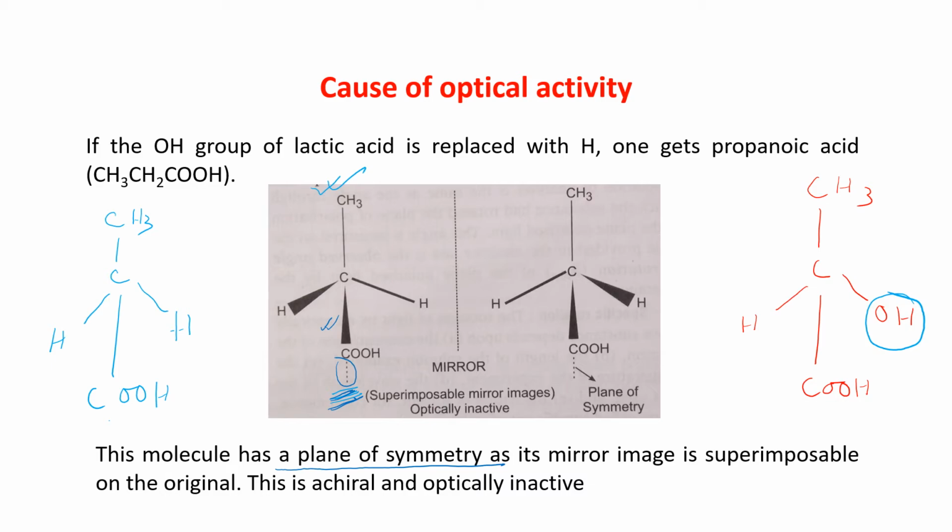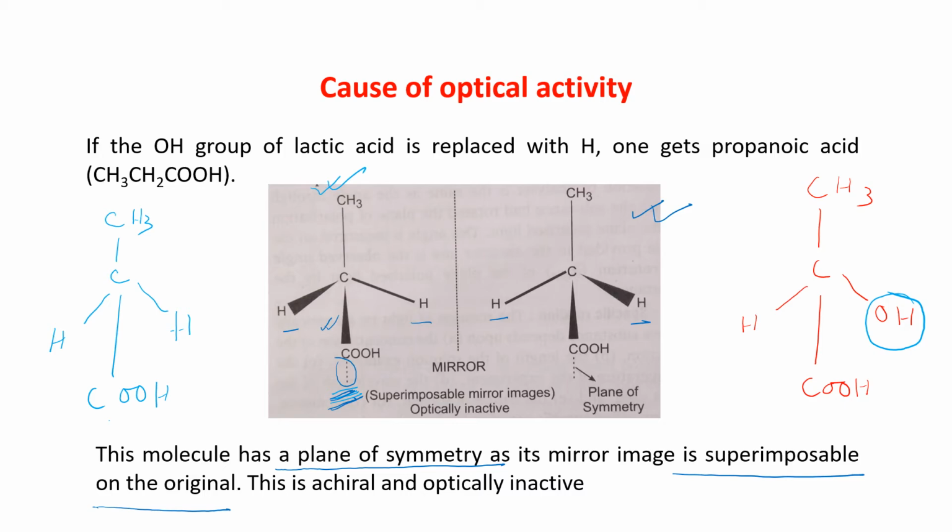So the mirror image of this propanoic acid is this one. You can see if you draw a plane of symmetry, then both sides hydrogen are present. Okay, so its mirror image is superimposable on the original one.